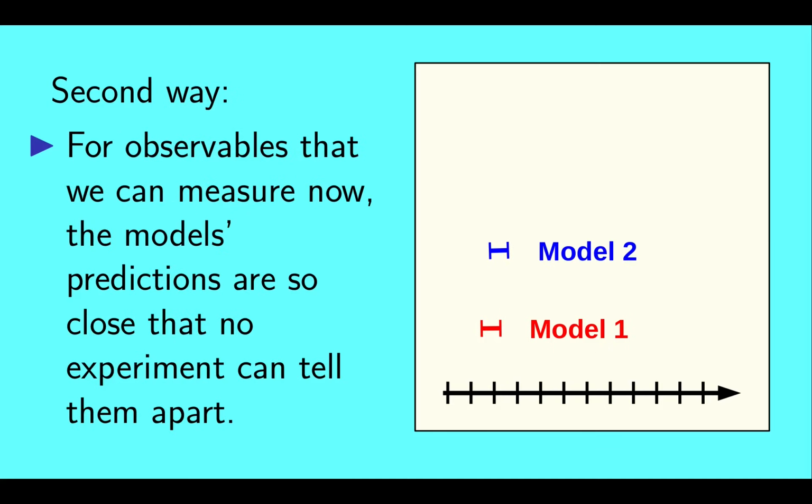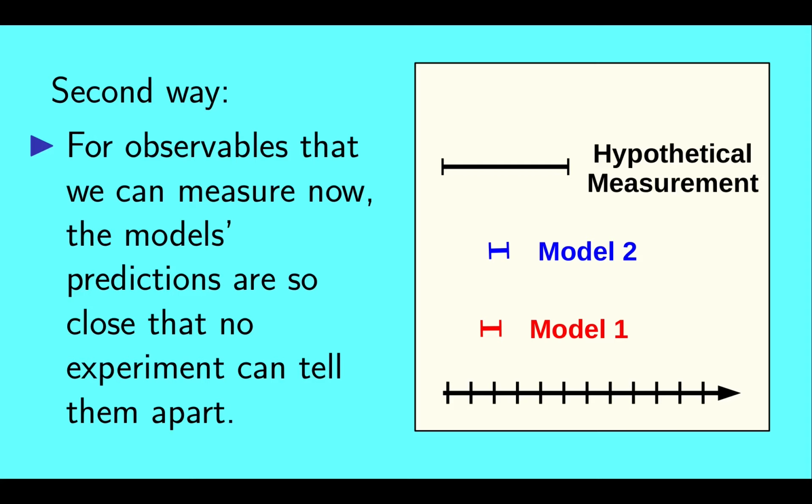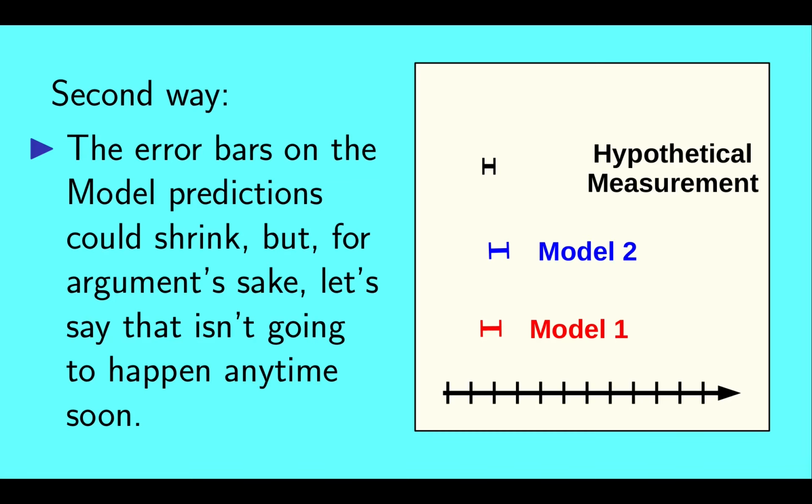The second way is a bit more subtle. Here, let's say we have two models whose predictions are so close that no experiment can tell them apart. A hypothetical measurement, whether it has a large error bar or a small one, cannot distinguish between these two models, as any experimental result that is in good agreement with one of the models will be in good agreement with the other as well. The error bars on the predictions of the two models could shrink and make them experimentally distinguishable, but for argument's sake, let's say that isn't going to happen anytime soon.